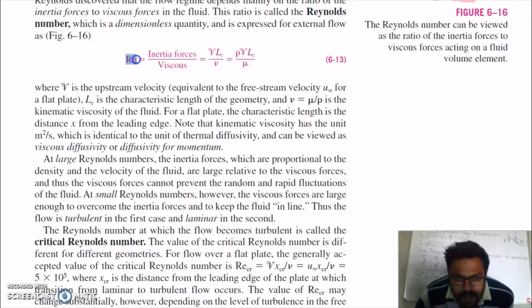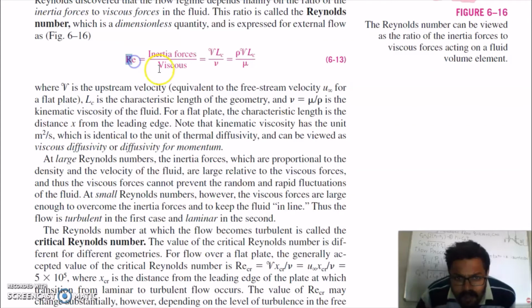When Reynolds number is large, it means inertia forces, which are proportional to density and velocity of fluid, are large relative to viscous forces, and thus viscous forces cannot prevent the random and relative fluctuations of the fluid. At small Reynolds numbers, however, the viscous forces are large.